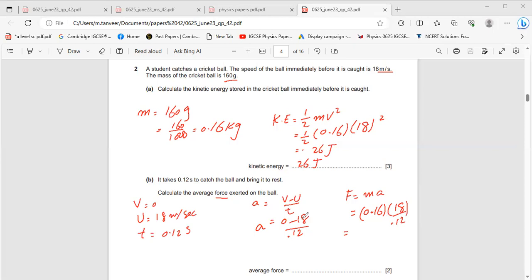Negative acceleration means velocity is decreasing. You divide and calculate the answer, which is 24 Newtons. So the net force or average force acting on the ball is 24 Newtons.